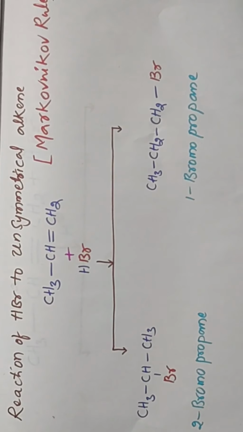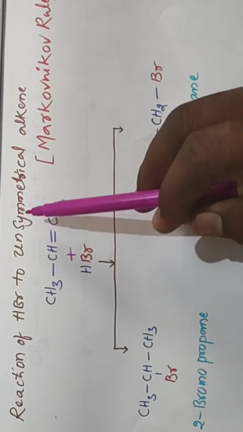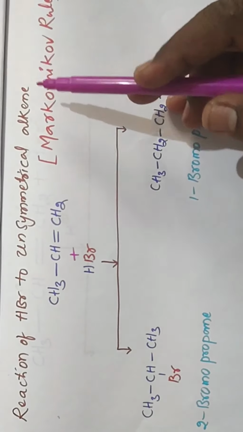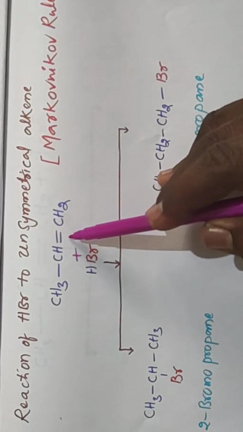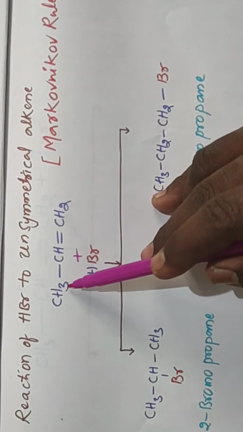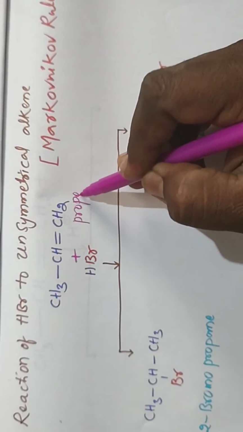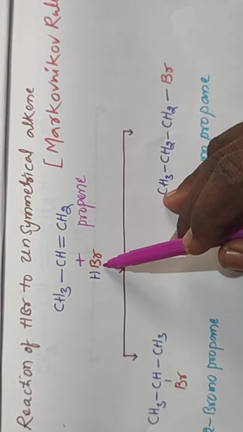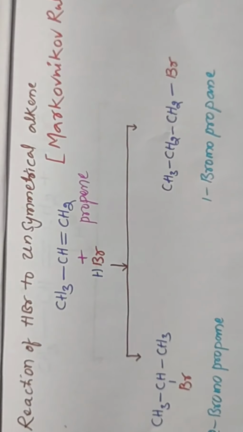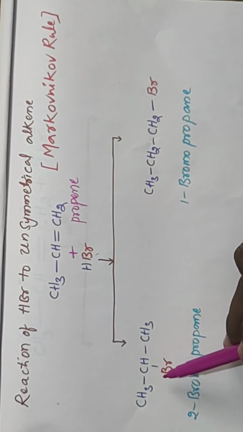And next one, after completion of the reaction of HBr to symmetrical alkene, next one is the reaction of HBr to unsymmetrical alkene. So this is CH3 CH double bond CH2, it is an unsymmetrical alkene, bisecting of this one gives unequal parts. Okay, so CH3 CH double bond CH2, this is propene. Propene reaction with HBr, we get two types of products.